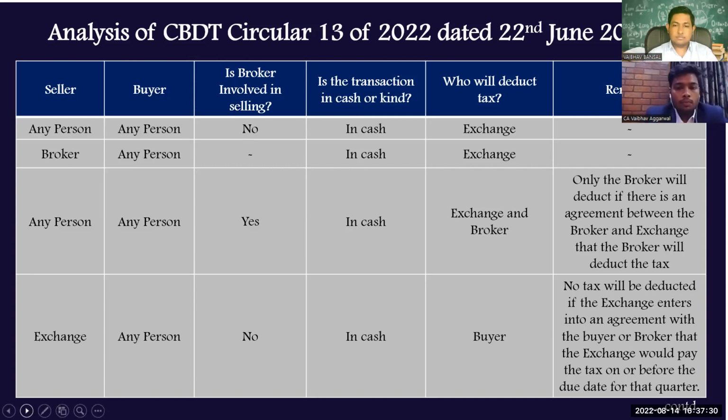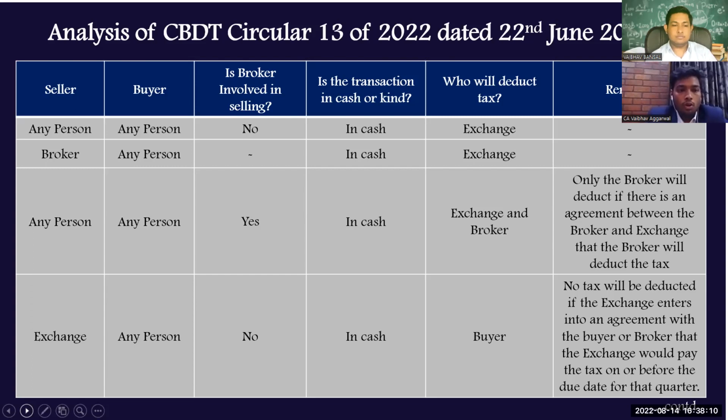In case number three, instead of selling directly through the exchange to any other person, here the broker is involved. In that scenario, the exchange, along with the broker, will be liable to deduct TDS. However, considering the hardship of the taxpayer, the CBDT has inserted a clause where all the parties to the contract can enter into an agreement which says that the broker will deduct the TDS only. So in this case, the exchange will not be liable for the deduction of TDS, and only the broker will deduct the TDS.